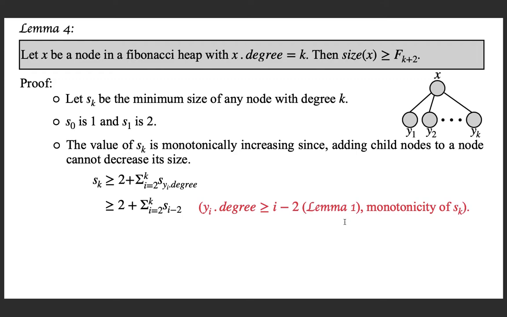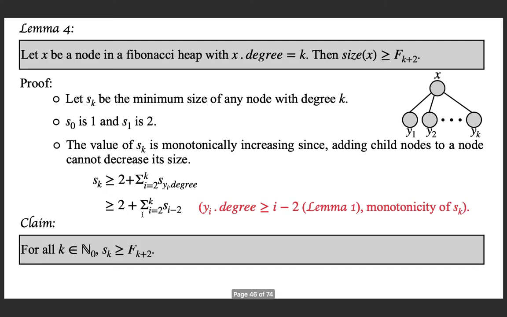This is the Lemma 1 that we proved. If you are not able to remember the result, please go back and see that we proved that yi dot degree is greater than or equal to i minus 2. So that is what we applied here. This is the least possible degree, and now from the monotonicity of Sk I can say this.